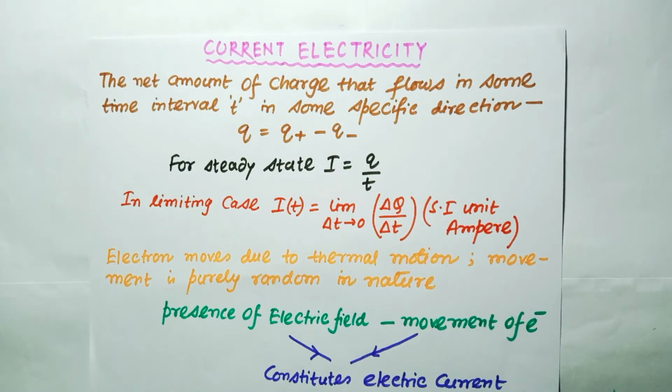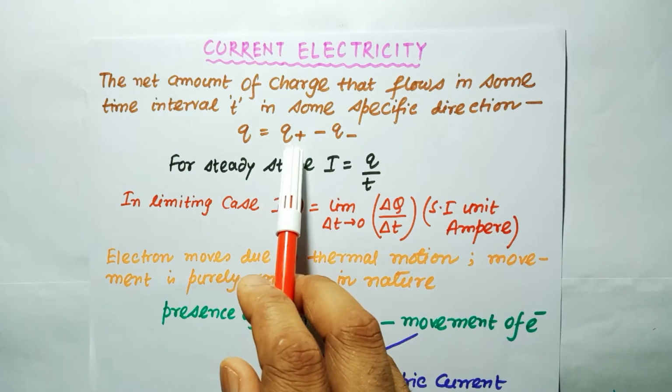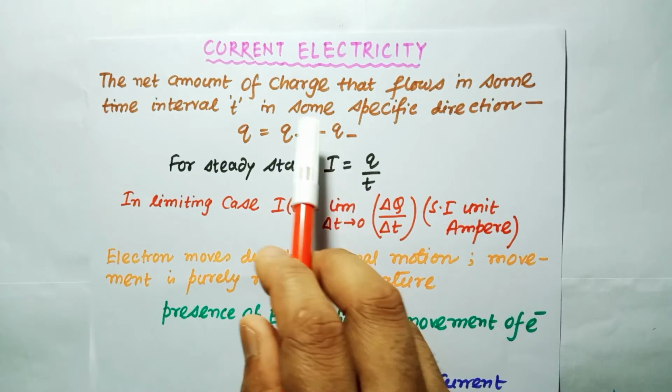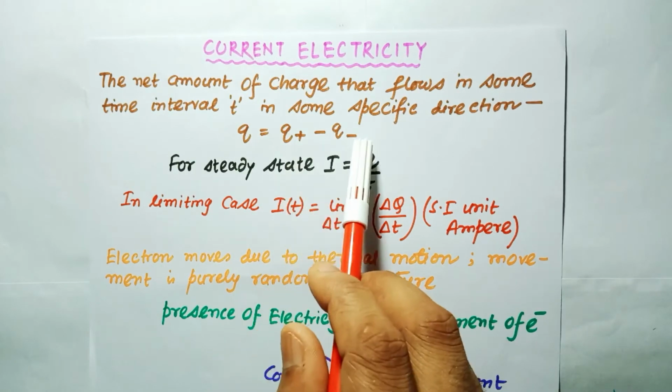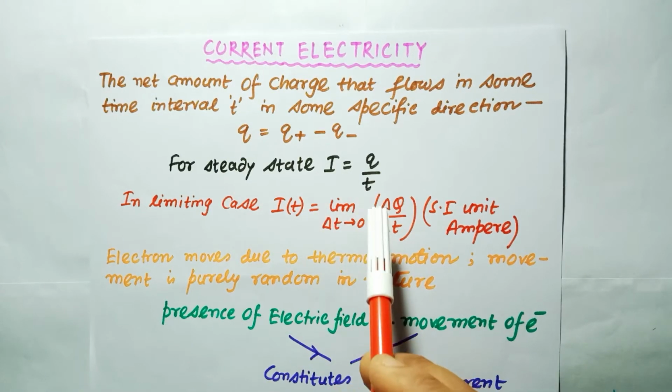Suppose we may consider one situation where some positive and negative charges are flowing in some specific direction. The net amount of charge that flows in some time interval of t in some specific direction, that is q is equal to q plus, the amount of positive charge, minus the amount of negative charge. For the steady state we can write that the current is q over t.